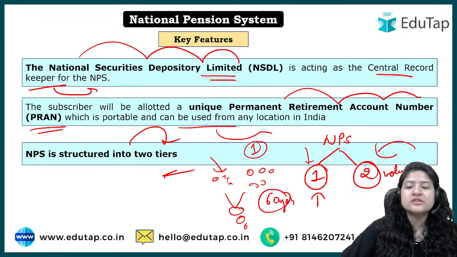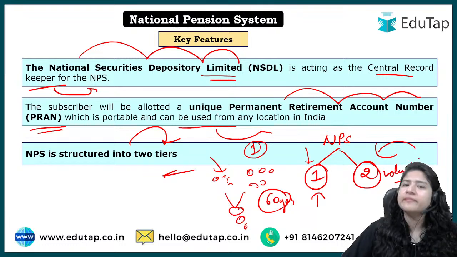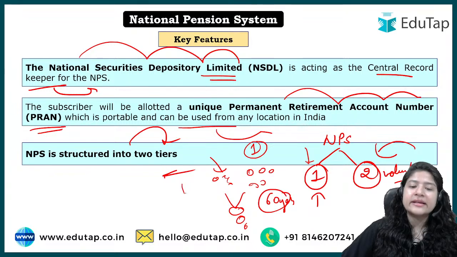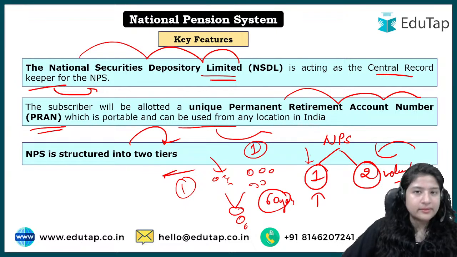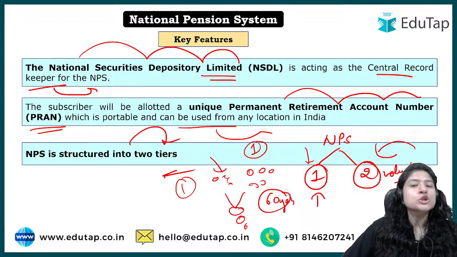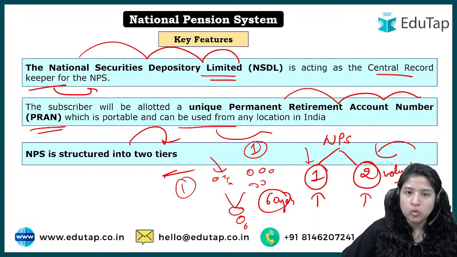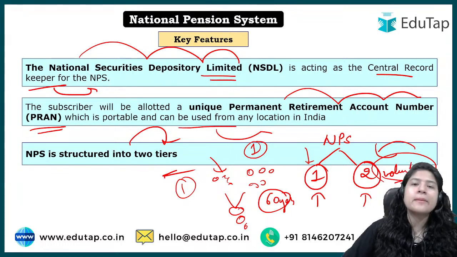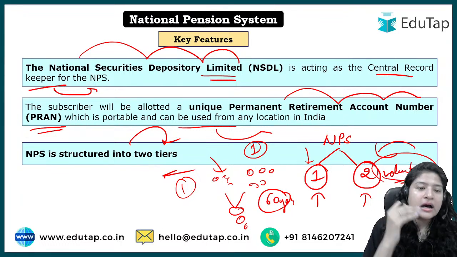What does it mean? It means, for example, I have a lot of money, I have a good source of income, I am a well-established family, right? So I am thinking that I can take care of all my expenses as of now, but I should be more careful when I reach the retirement age, right? So what I did, I invested more in the NPS. So in that case I opened the second tier account under the NPS, which is completely voluntary, where the first tier is compulsory, the second tier is voluntary, and I can withdraw it anytime if I would like. So the second tier is what says that NPS is structured in two tiers.